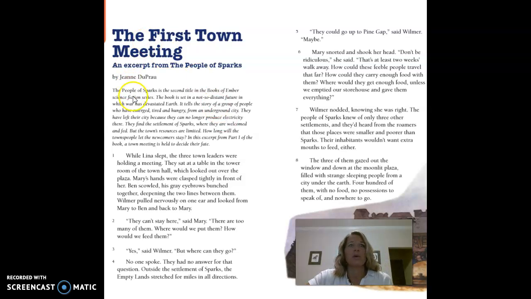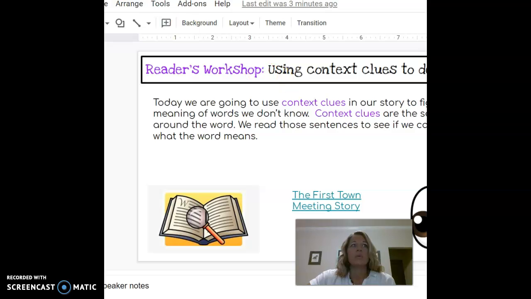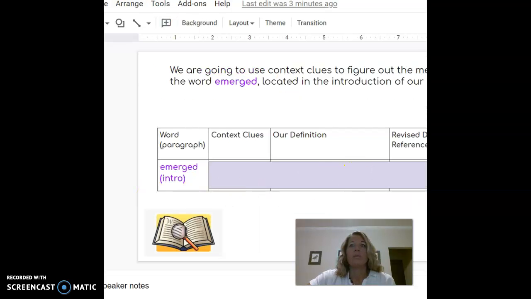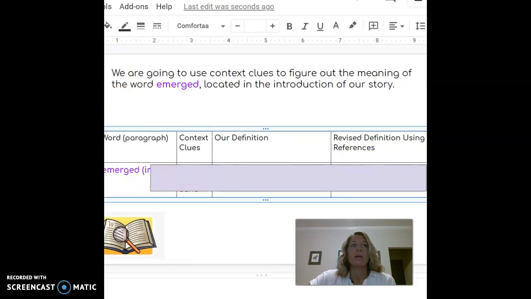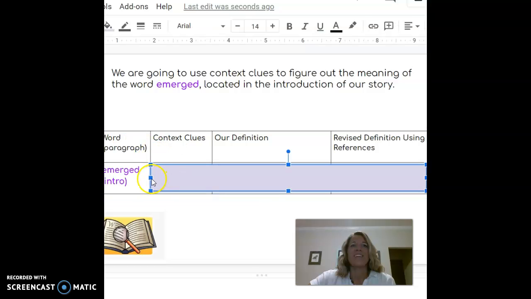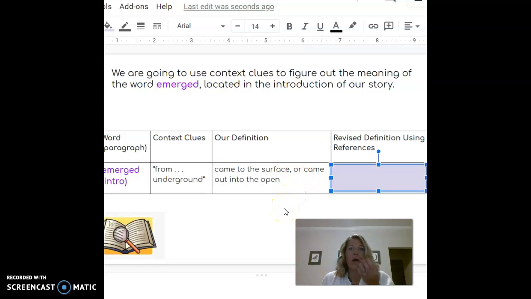But as I look at the word emerged, I see that people have emerged from an underground city. So that leads me to believe that emerged probably means to come to the surface or come up into the open, because they're coming from underground. If you think about things that you know of that emerge, like maybe a groundhog on Groundhog's Day, or animals that burrow in the ground.